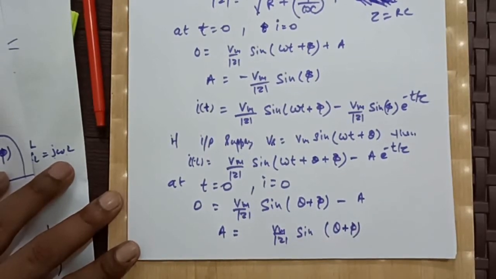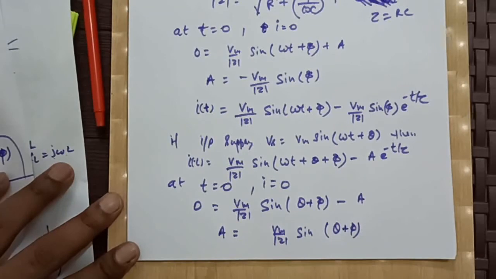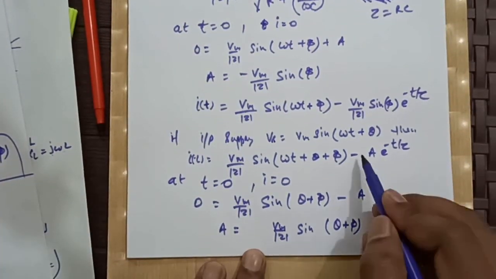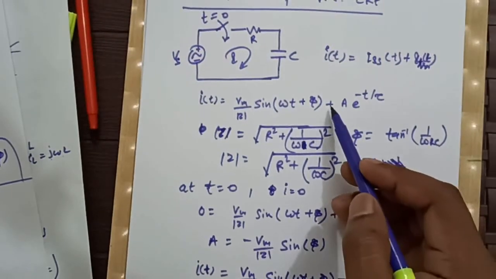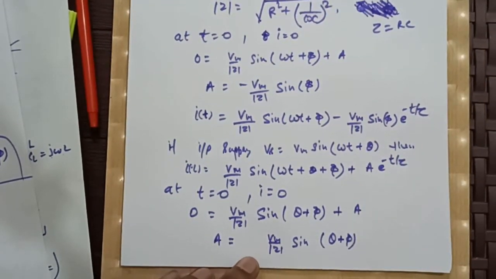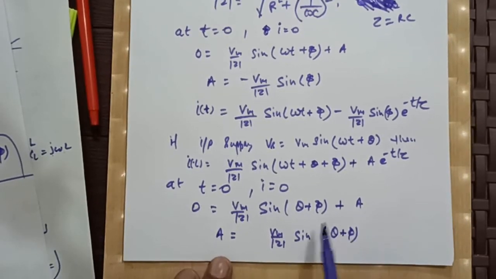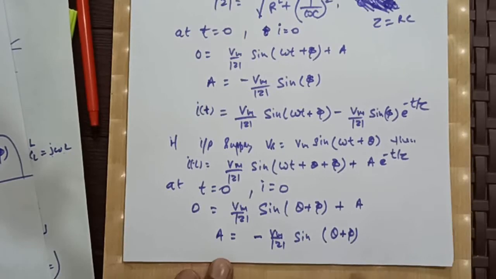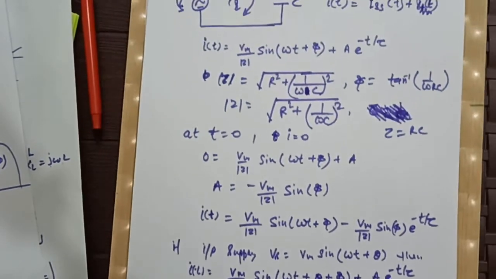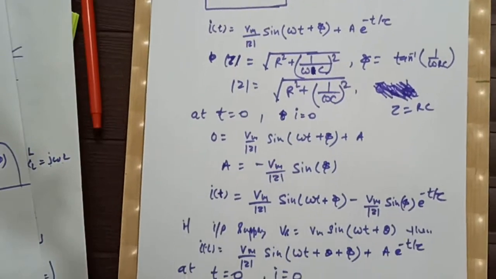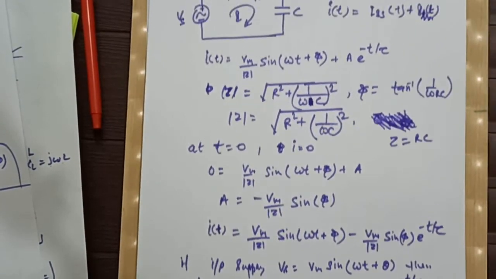Now putting this value here, so we committed a mistake. Basically, from here obviously this will be plus the transient part, and from here our A will be minus. Now putting this value in this equation, we will have the complete solution as,